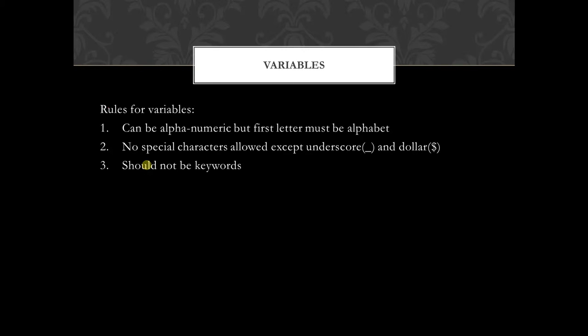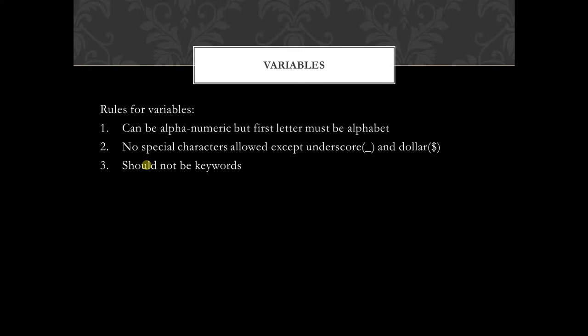Next, we have variables. Variables are nothing but what a programmer or a user declares for his convenience in a program. For example, we want to add two values and store them in a third value. For example, we can have two variables x and y. Their summation, we can store it in another third variable, say sum.